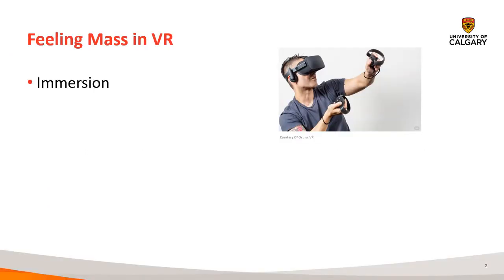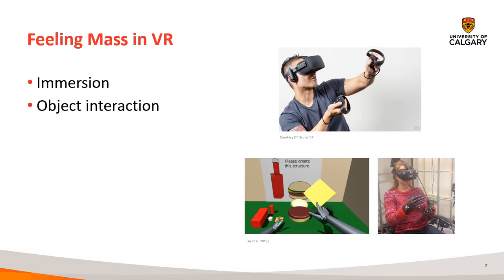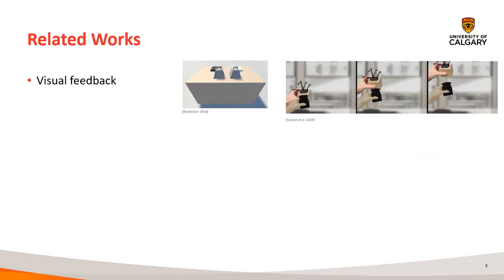Virtual reality, or VR in short, enables immersive simulated experiences. Moreover, in VR it is also possible to interact with visual objects. However, virtual objects in VR do not have real masses, and it's difficult to sense their weight. Researchers have proposed different techniques to give a sense of mass to visual objects.